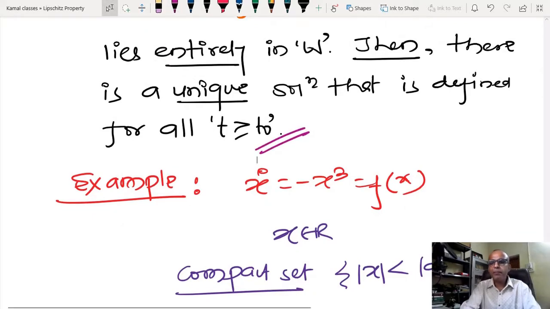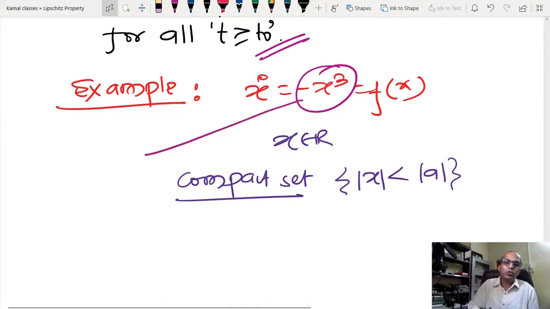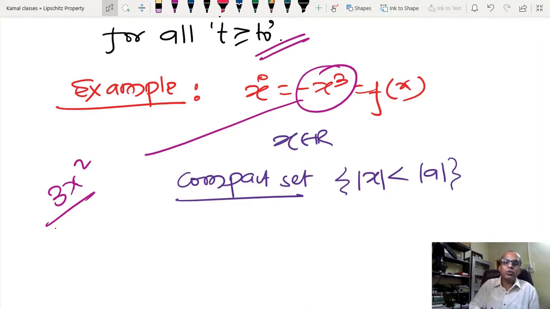Okay, and for that I have taken a very simple example. You can see here x dot equals x cube. Again, x cube is not globally Lipschitz, because why? Differentiation, you can check, gives 3x square, so that depends on x. So if x remains bounded, then that is locally Lipschitz. Suppose you consider this kind of compact set, mod x less than or equal to mod a, then that is locally Lipschitz. But if a is very, very large, then I cannot tell that it is Lipschitz. So this is locally Lipschitz.